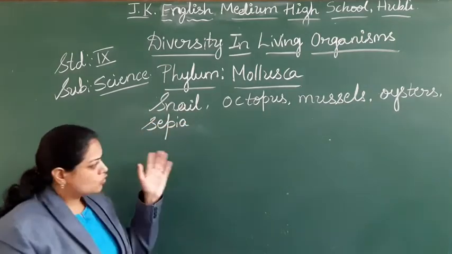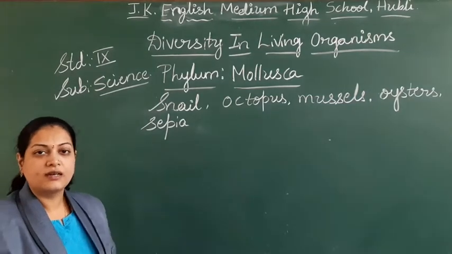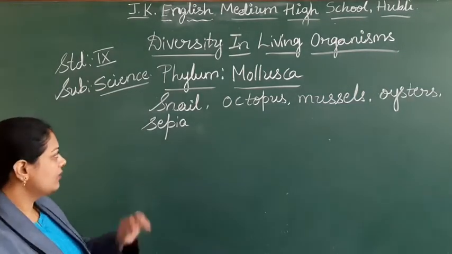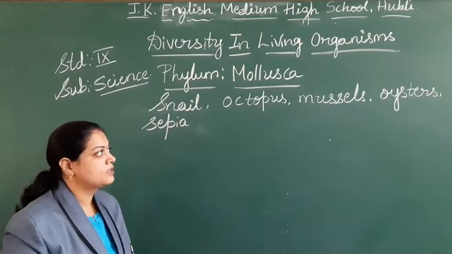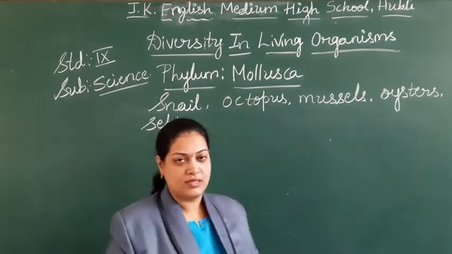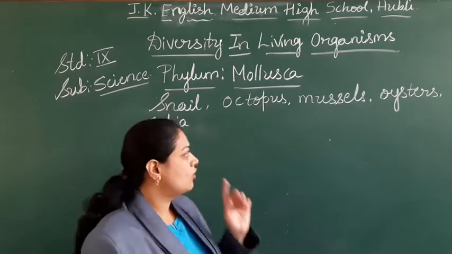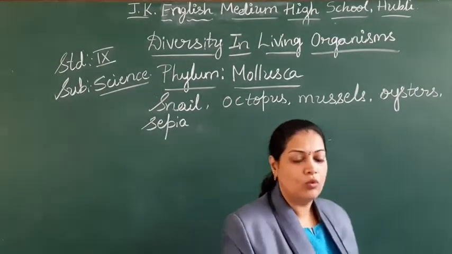Many examples will come. Among these you might be familiar with the snail, octopus, and even the mussels. These are all the examples of the phylum Mollusca.